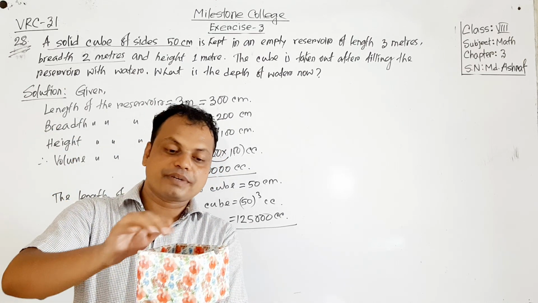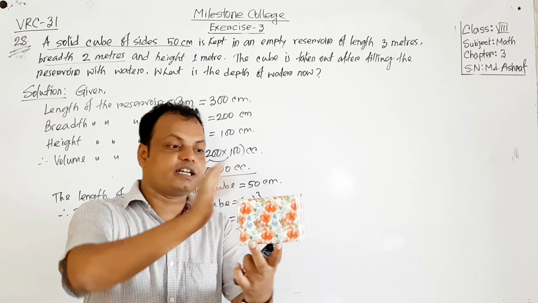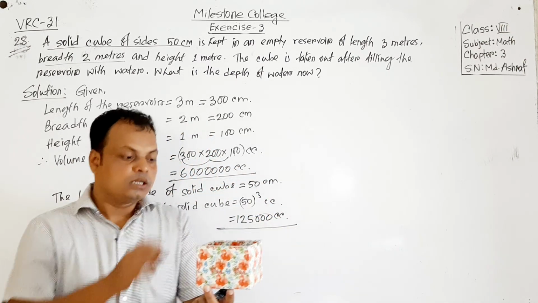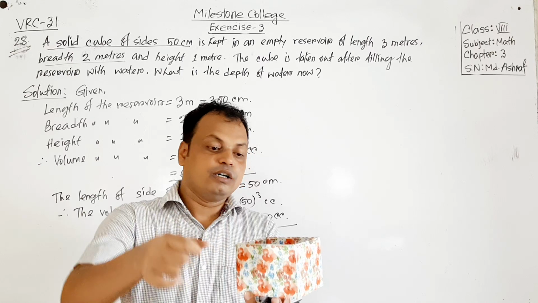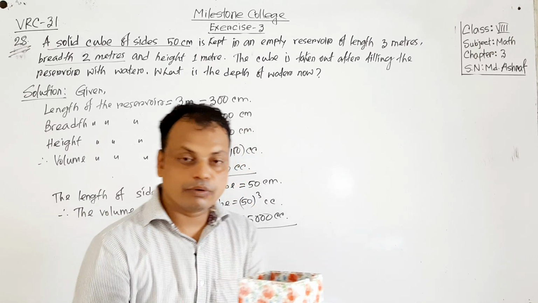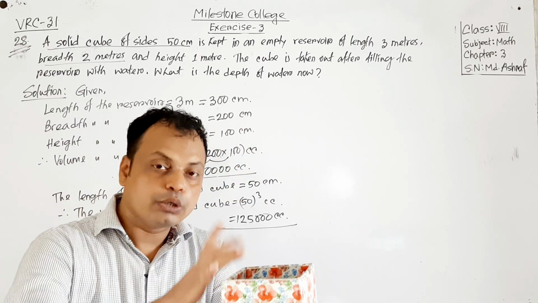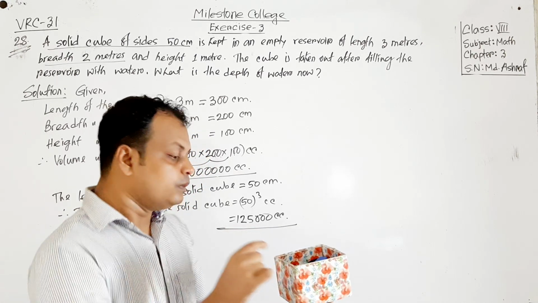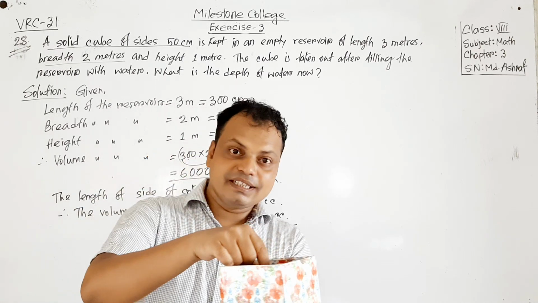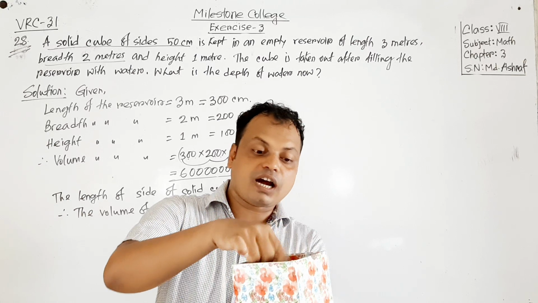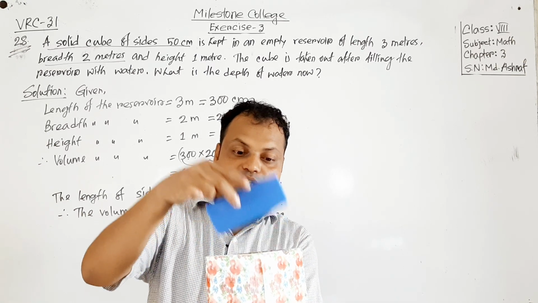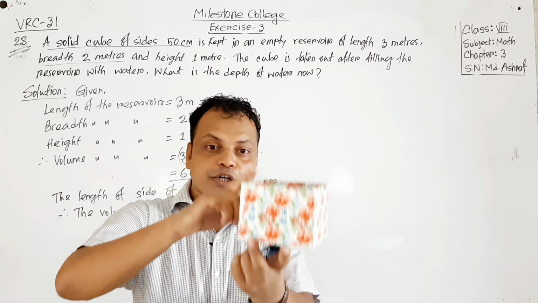I have kept it here, then we will fill the reservoir with the water. After filling the reservoir, if we take out the solid cube, then the water goes down.